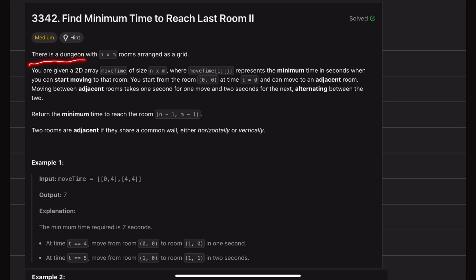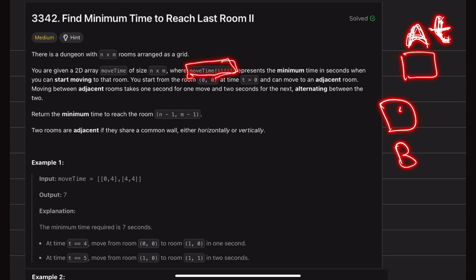So there is a dungeon with n cross m rooms arranged as a grid. You are given a 2D array moveTime of size n cross m, where moveTime[i][j] represents the minimum time in seconds when you can start moving to that room. Suppose there is a room A, and that room gets opened after some time t. That t information will be given in moveTime[i][j] for that room, at what time that room will be open. And for moving from one room to another you will require 1 second of time to make this transition.